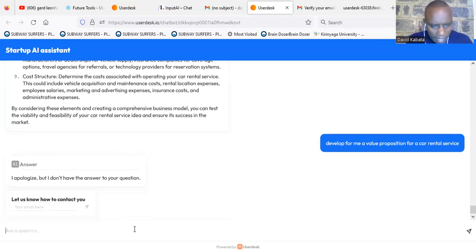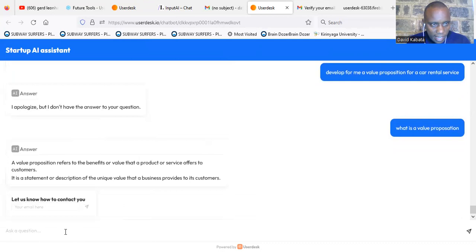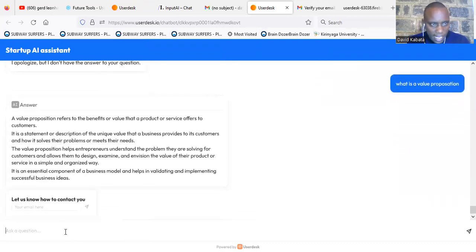So maybe I can start by asking it, what is a value proposition? I don't know whether I've asked it. A value proposition refers to the benefit or value that a product or service can deliver.